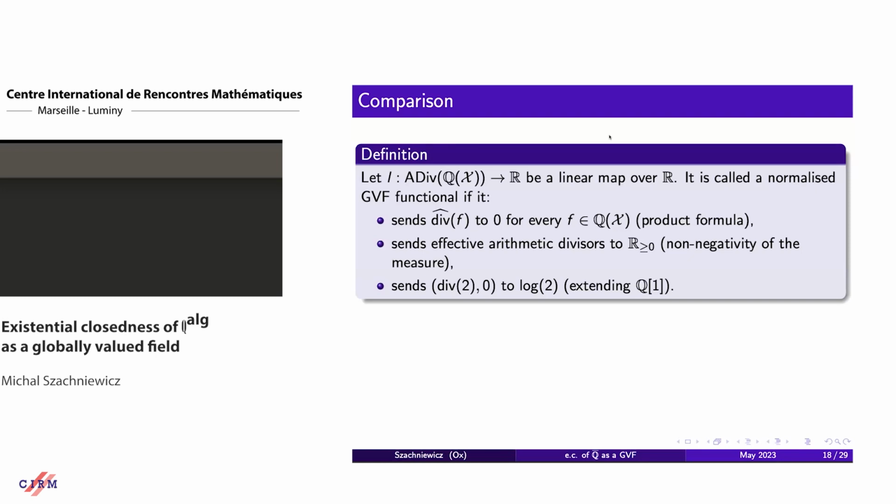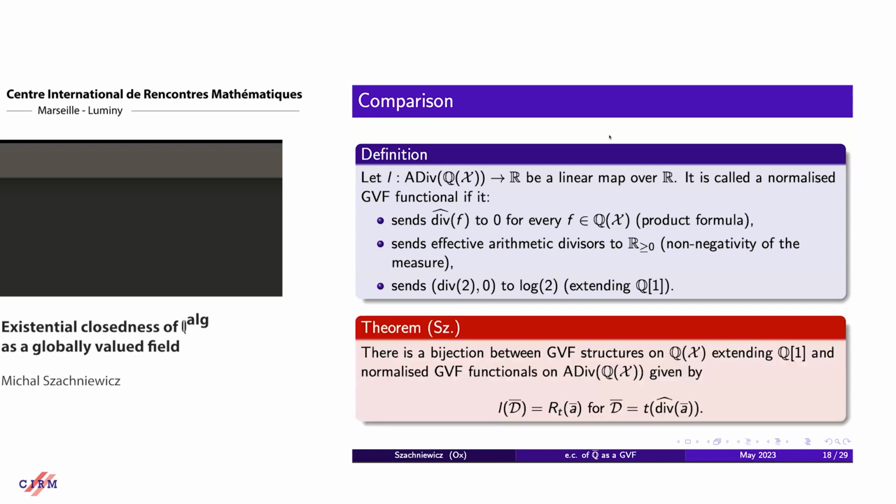Second, it sends effective, so positive, arithmetic divisors to non-negative numbers, so it respects the lattice structure. The last part is a normalization: the height of 2 is supposed to be log 2, and that's why this adelic divisor is sent to log 2.